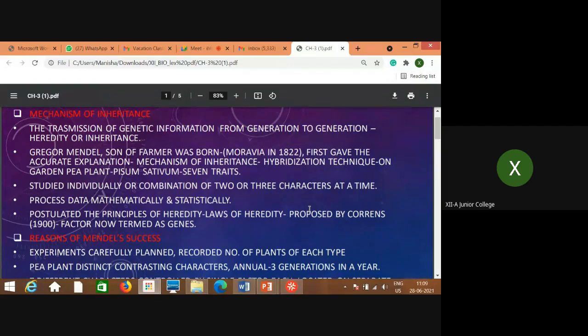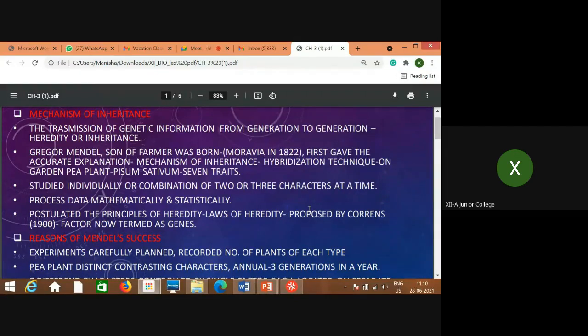Eye color, the color of the eyeball. This is just an example I'm telling. That means that character is transmitted from parents to the offsprings. Today, we are going to study this in case of plants, where Gregor John Mendel, the son of a farmer, first explained this inheritance with the help of the pea plant called Pisum sativum. And he found so many contrasting characters in this plant, and that's why he selected it.